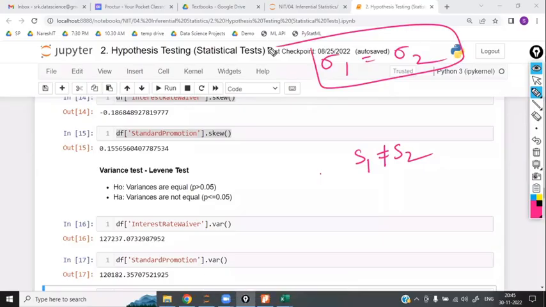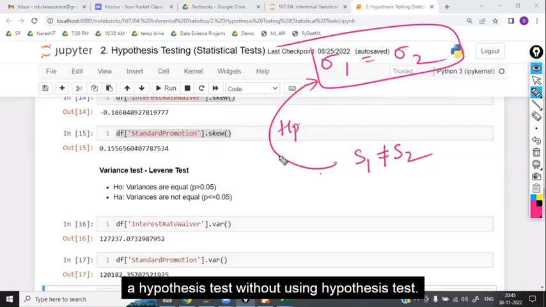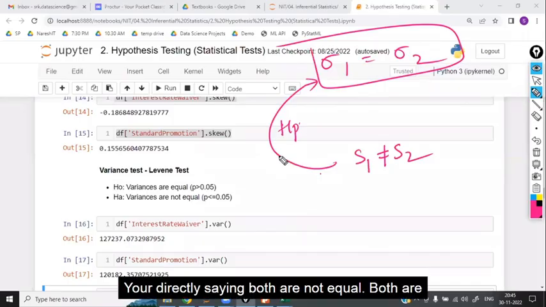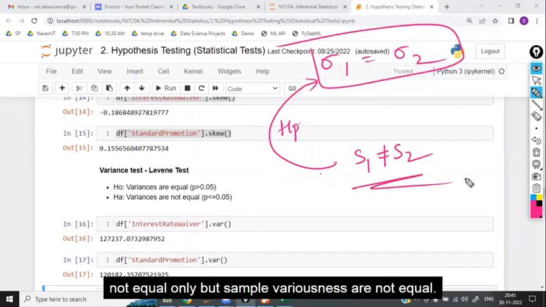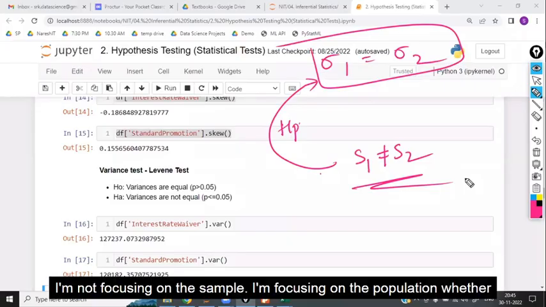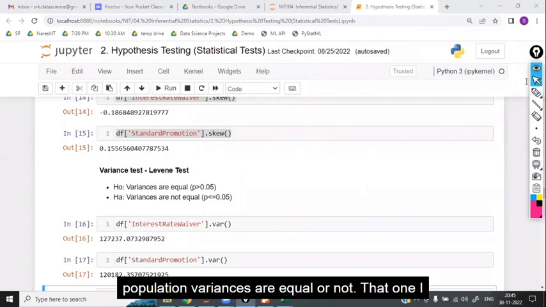Then how to calculate? From the sample, you have to estimate the population by using a hypothesis test. Without using a hypothesis test, you can't estimate. You are directly saying both are not equal. Only the sample variances are not equal. I'm not focusing on the sample, I'm focusing on the population, whether population variances are equal or not. That is what I want.